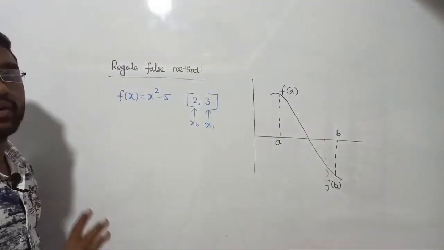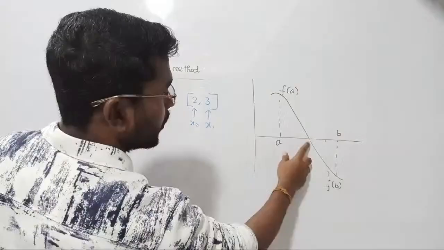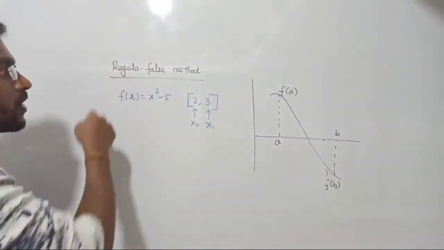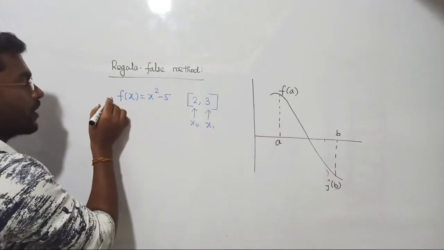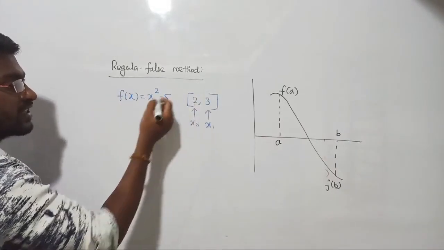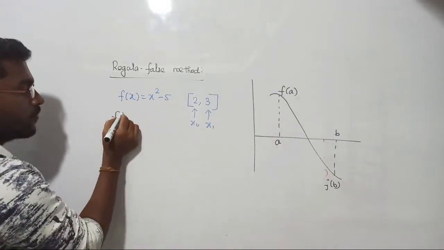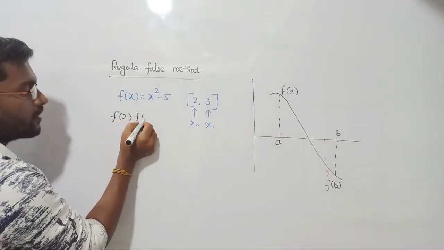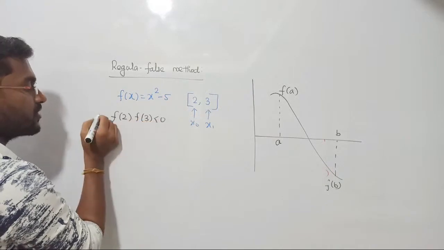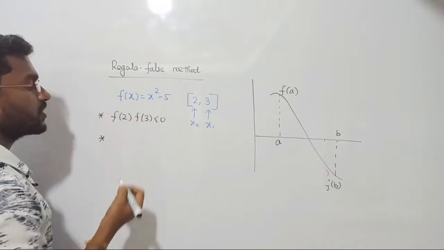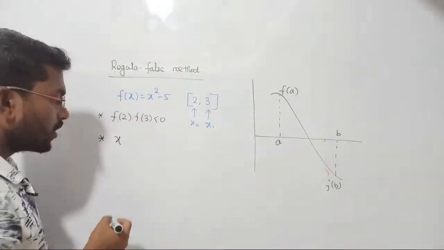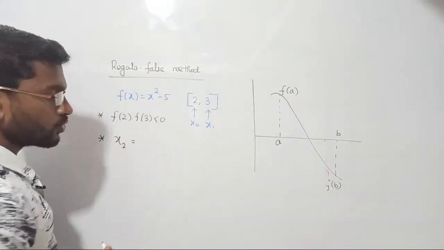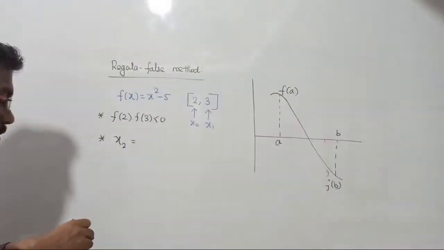Now our target is what? We found the zero crossing point of this function, that's all, right, with the help of the regular Falsi method. Let's see what happens. Now, if you follow this in the regular Falsi method, this condition is already satisfied, that is f of 2 dot f of 3 is going to be less than 0. This condition is already satisfied, so directly you can approach the second step. What is the next step, in order to find the next root? The next root is x2. Now to find x2, what we need to do, let me write.